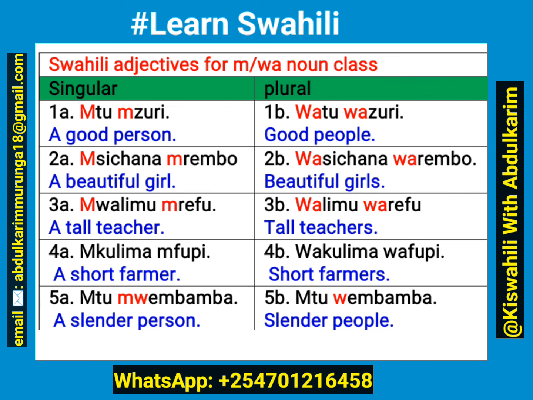In plural form, we'll say wakulima wafupi, short farmers.